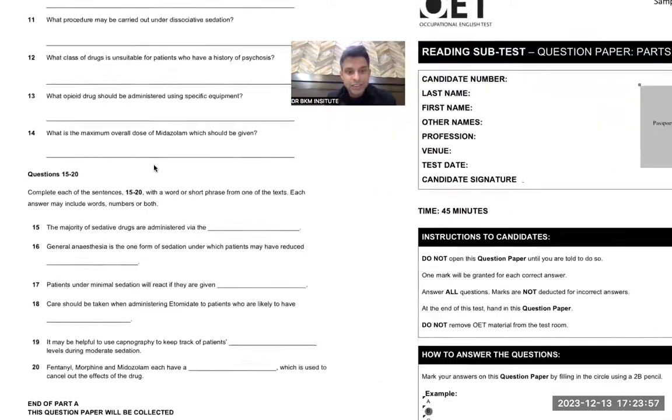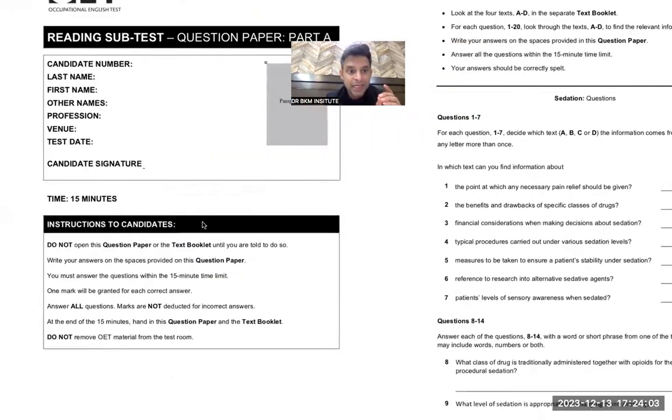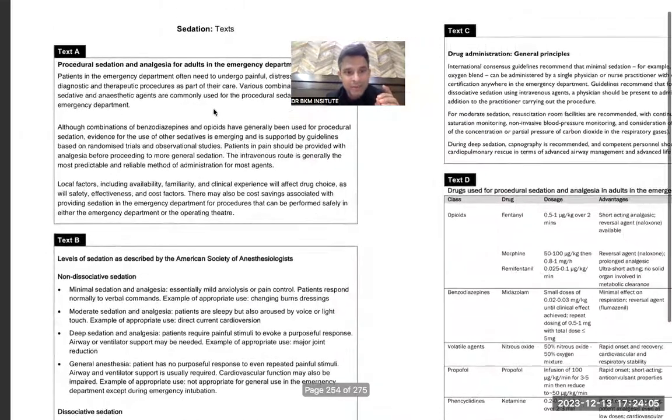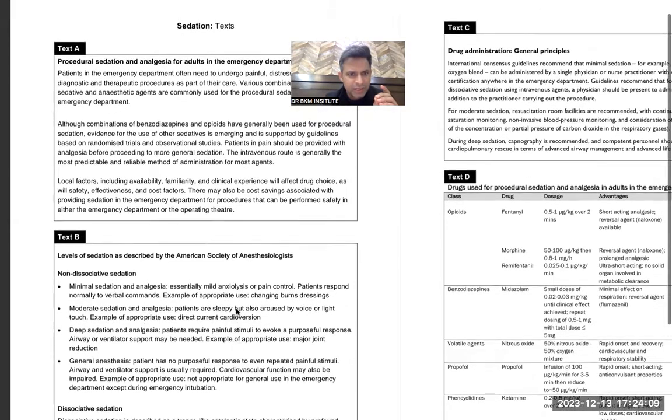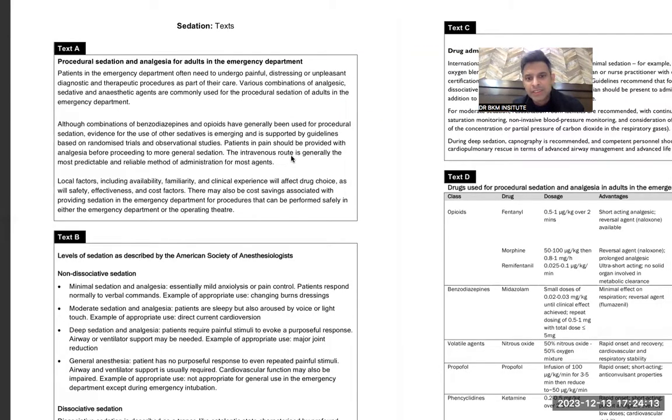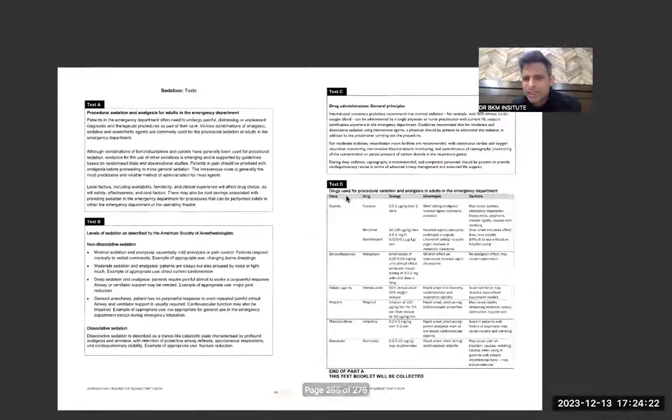The majority of the sedative drugs are administered via, it can be in the A part, because in the A part there can be that they must be doing through IV or something. A, B or C. Maximum procedures are done through IV, so it must be given over here in the A. Yes, sir, A. So the IV route becomes the major one anyhow, we know about sedation, guys.